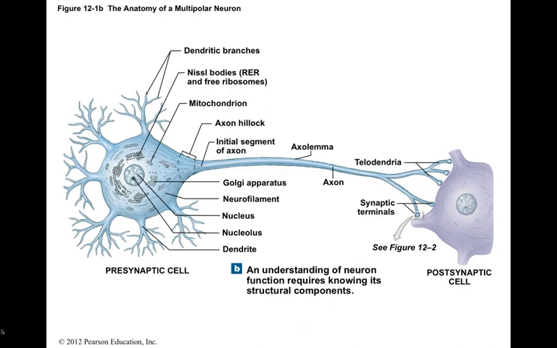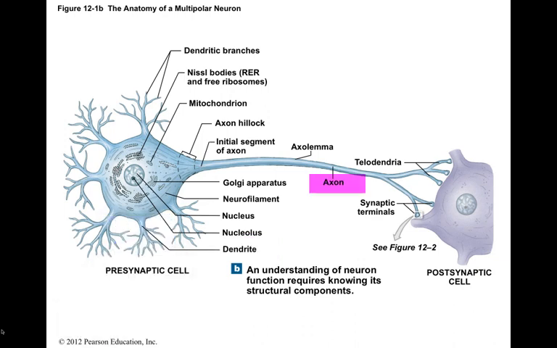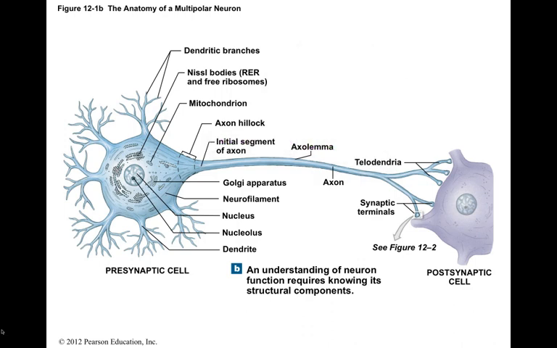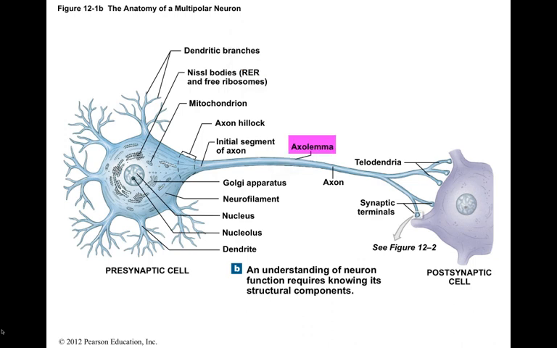The slender extensions off the cell body are called dendrites. Dendrites receive information from other neurons. The axon is a long process off the cell body that is capable of propagating an electrical impulse known as an action potential. The cytoplasm of the axon is called the axoplasm, and the plasma membrane of the axon is called the axolemma. The axolemma is a specialized portion of the plasma membrane.